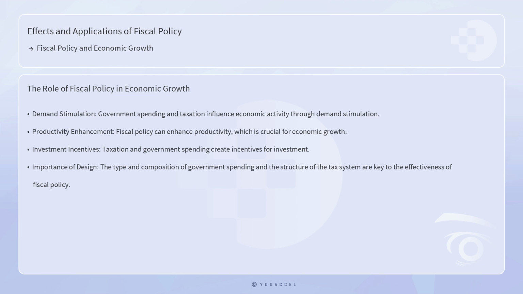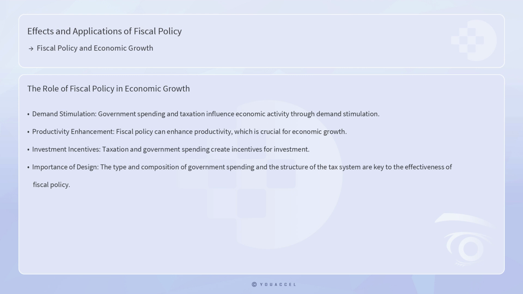In summary, fiscal policy plays a pivotal role in shaping economic growth. Government spending and taxation influence economic activity through various channels, including demand stimulation, productivity enhancement, and investment incentives. The effectiveness of fiscal policy in promoting growth depends on several factors, including the type and composition of government spending, the structure of the tax system, the fiscal position of the government, and the institutional framework.